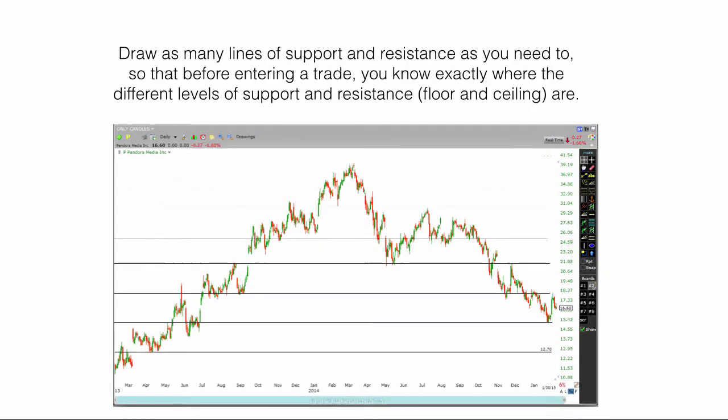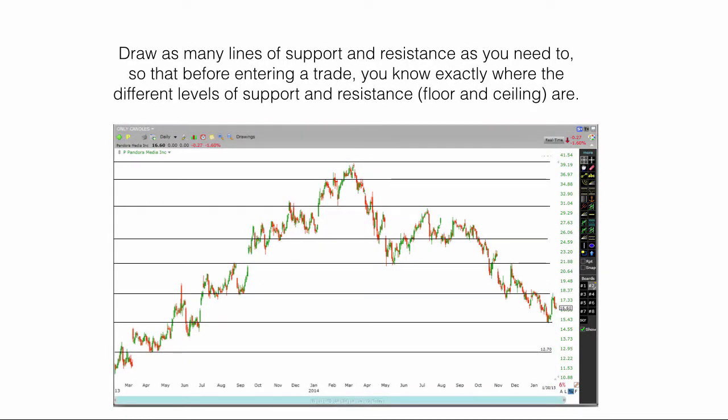Draw as many lines of support and resistance as you need to, so that before entering a trade, you know exactly where the different levels of support and resistance, floors and ceilings, are.